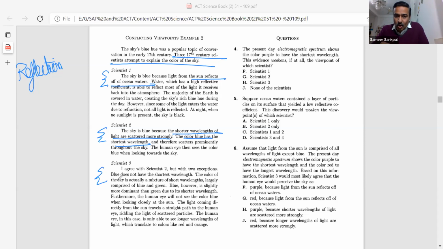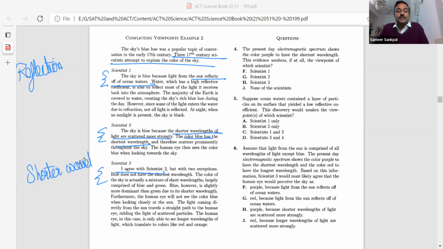So we need to halt here. We need to take some time. We need to find out what is the agreement and what is the exception. Thumb rule is the agreement is always the first line which is given by the previous scientist. So I agree with scientist 2. Scientist 2 says the shorter wavelengths. So that is the agreement. Shorter wavelength is the agreement here.